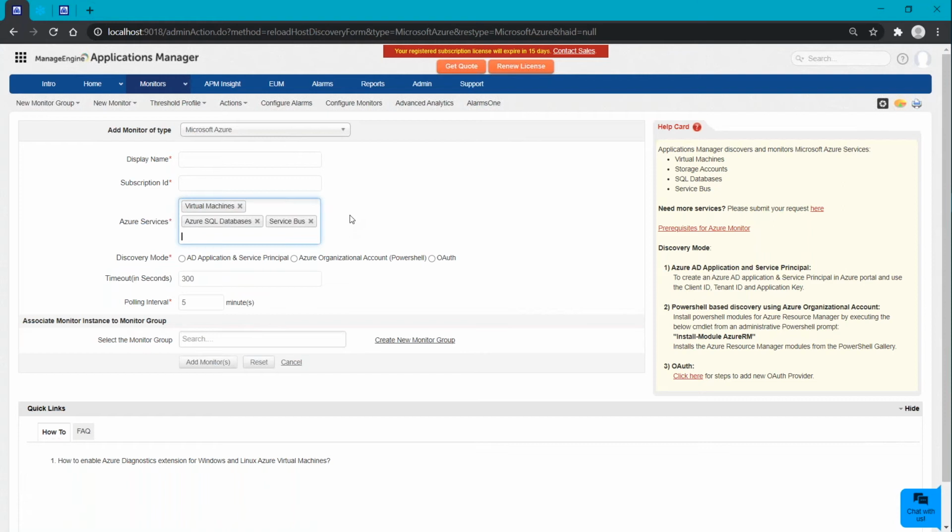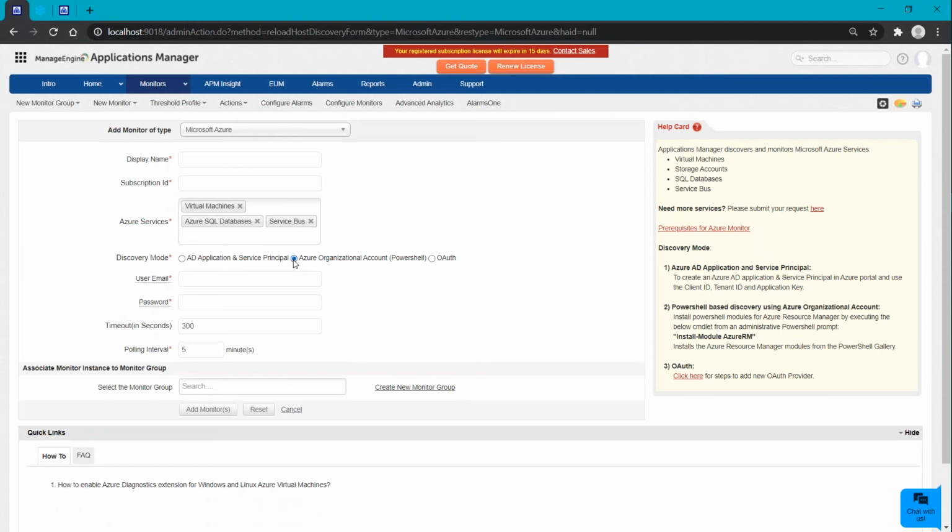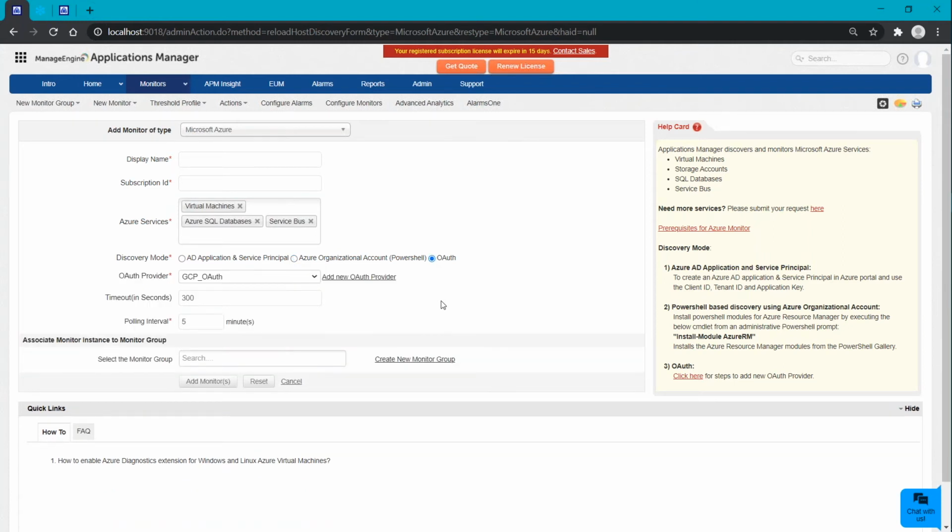Once after doing that, we have three exclusive discovery mode options, where in case of using the AD application and the service principal, the prerequisites might differ. So for each discovery mode, the prerequisites might differ. Make sure that the prerequisites are completed. In case of using the first method, you have to make sure that the client ID, tenant ID, and application key are entered. For the second option, the user mail and the password need to be entered. And for the final OAuth, you have to add a new OAuth provider in the Applications Manager. Once after giving all the details, you will be able to add the monitor.